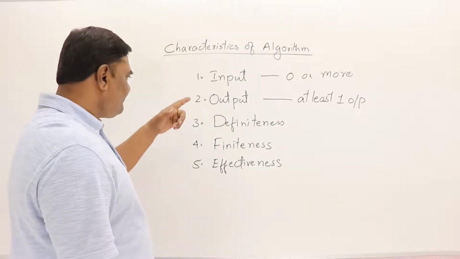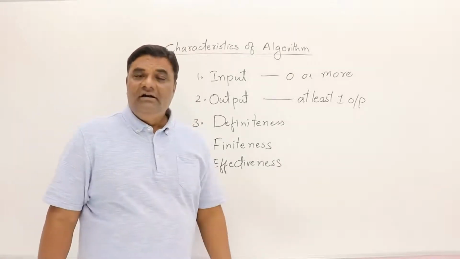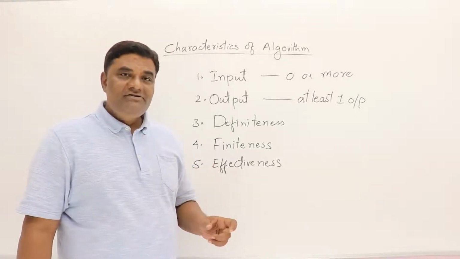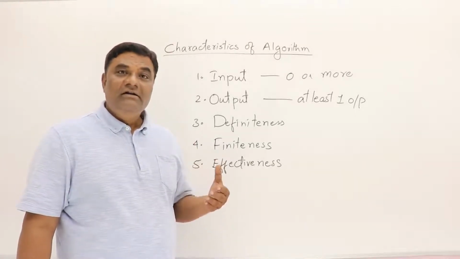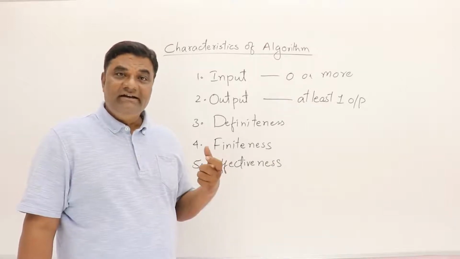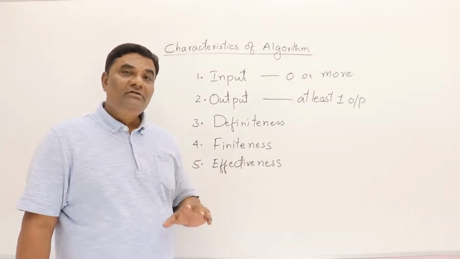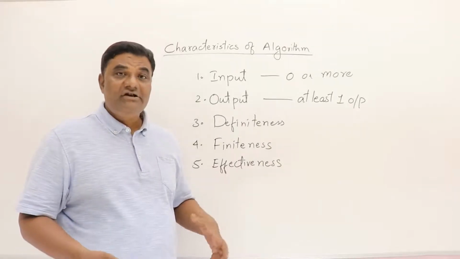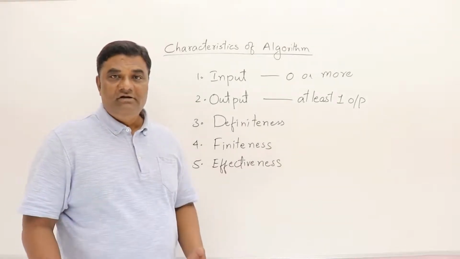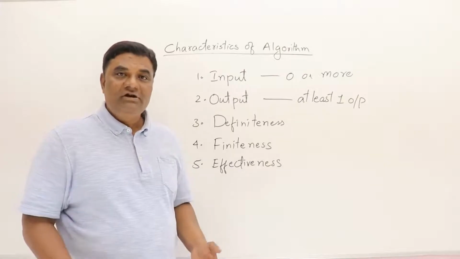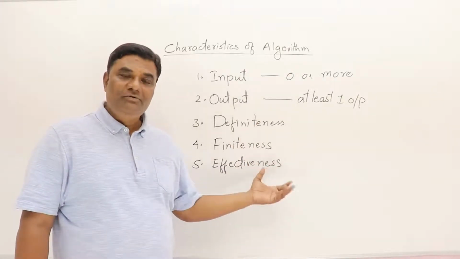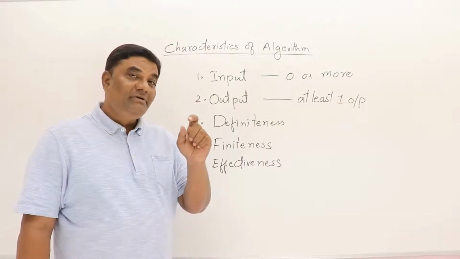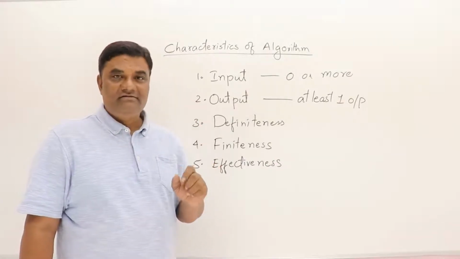Then, definiteness. Every statement should be unambiguous and it should have a single and exact meaning. You cannot write any statement which cannot be understood or which cannot be solved. If we humans cannot solve it, we can't ask our computers to solve that one. So every statement that you are writing should be definite, that is clear.